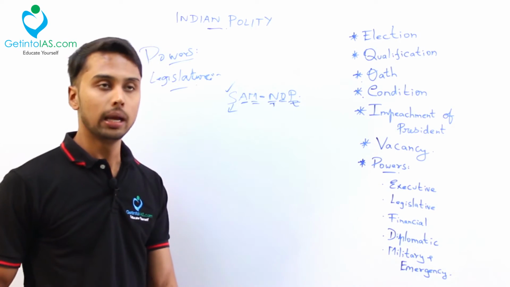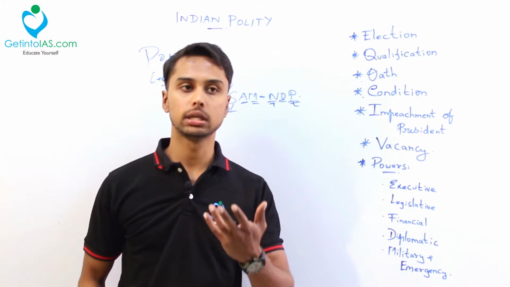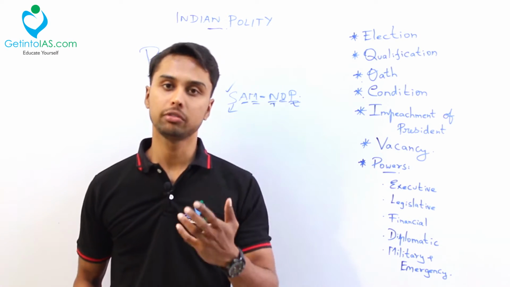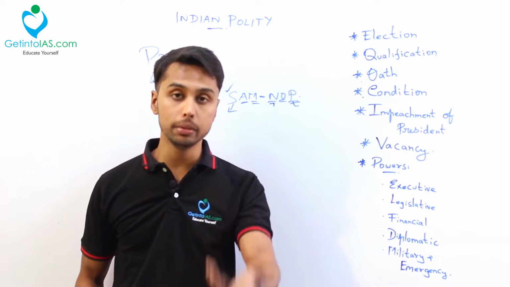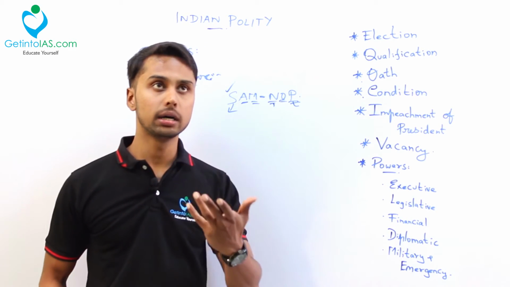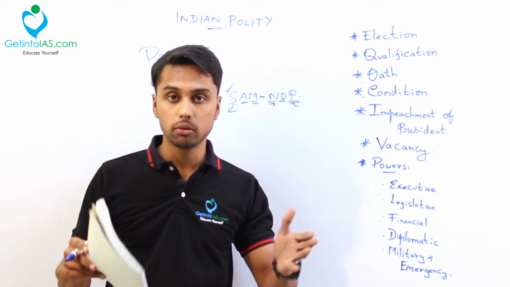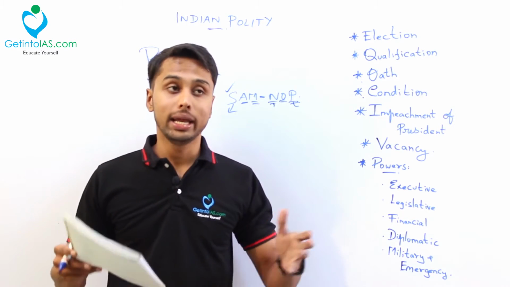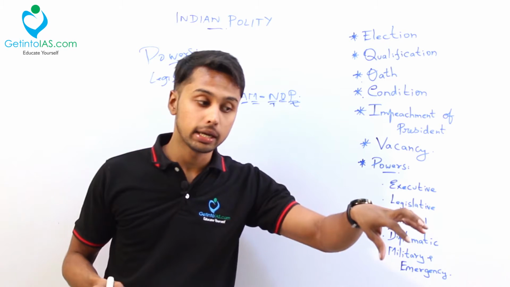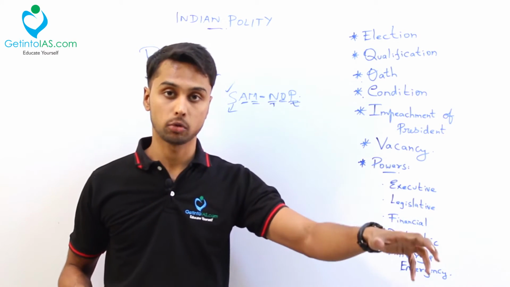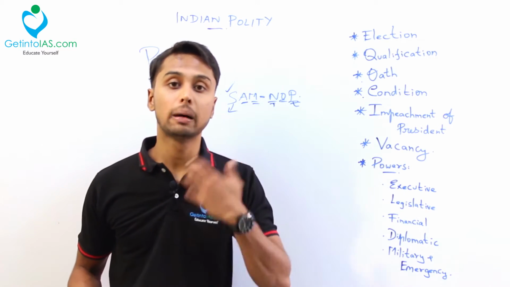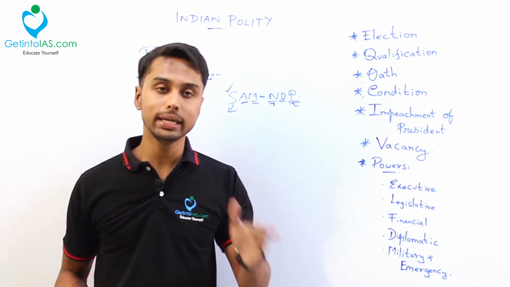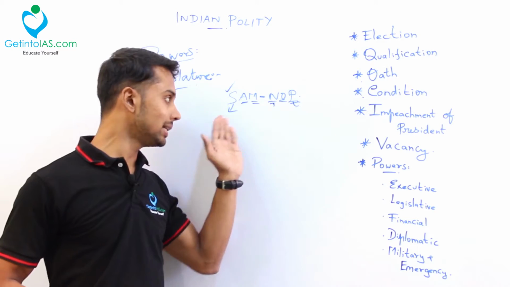What is the permission? Many bills in the Parliament need the permission of the President. To present in the Parliament itself, it needs the President's permission. Okay, that is the P. Bills like altering the state boundaries, or taking any amount from the Consolidated Fund of India. Okay, if you want to take an amount from the Consolidated Fund of India, you need the permission of the President. Like that, many bills need the permission of the President. Okay, that is the legislative power.